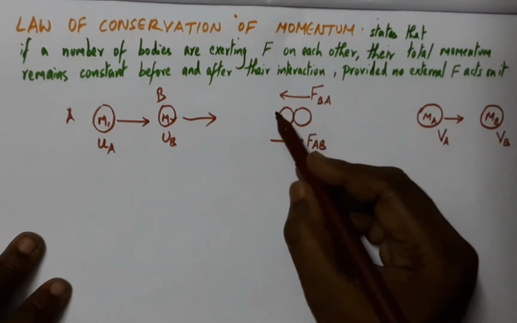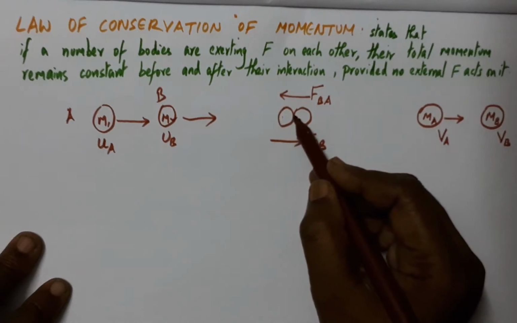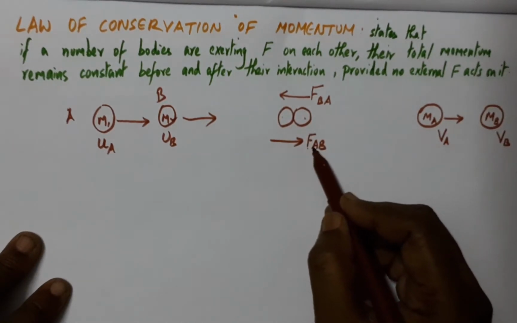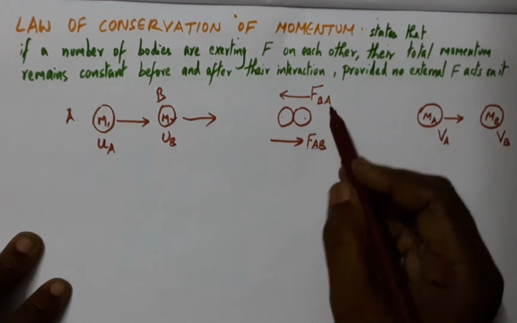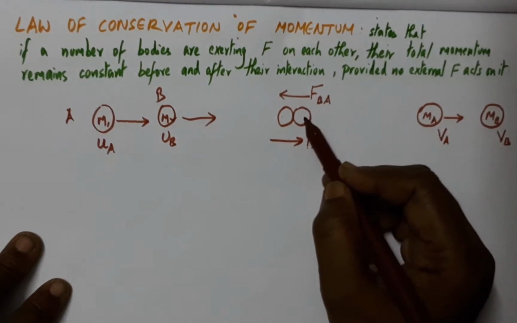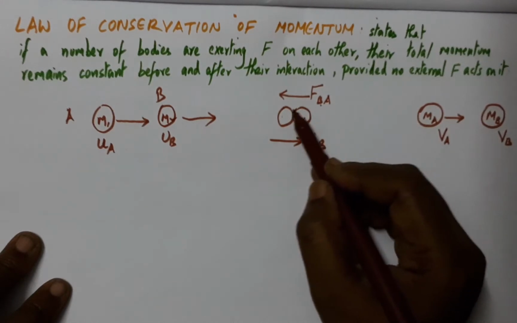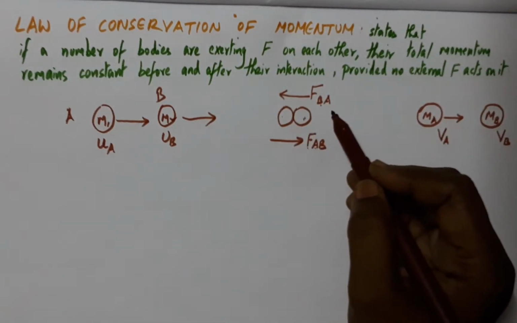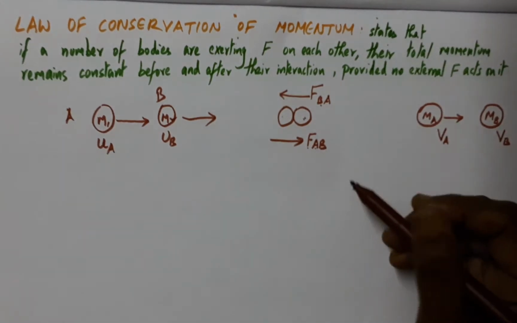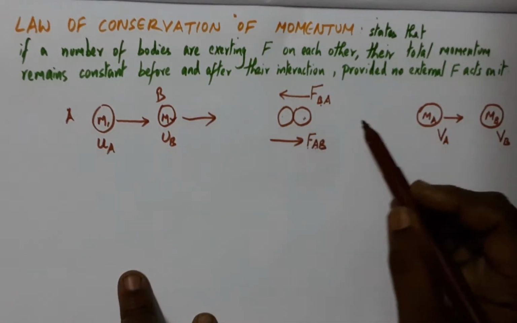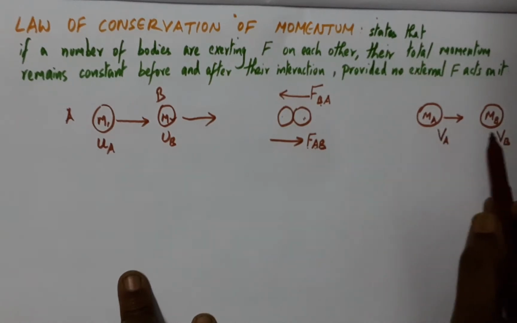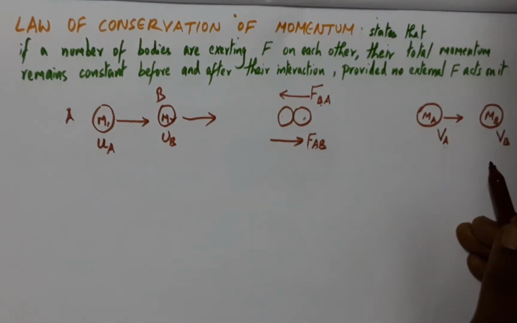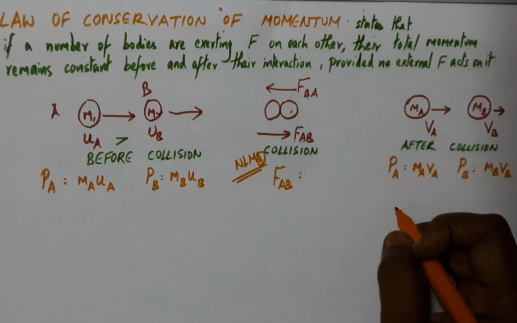and during the collision this body will exert a force on this body, which is force F_AB, force of A on B, and this body B will exert a force on this body, which is force F_BA, force of B on A. And soon after the collision is complete, the two bodies will move with final velocities VA and VB respectively.